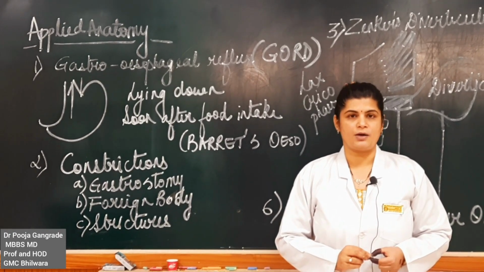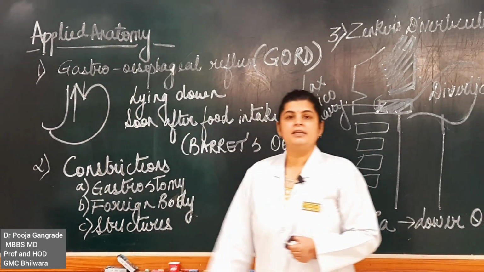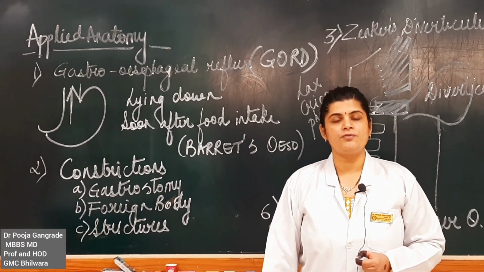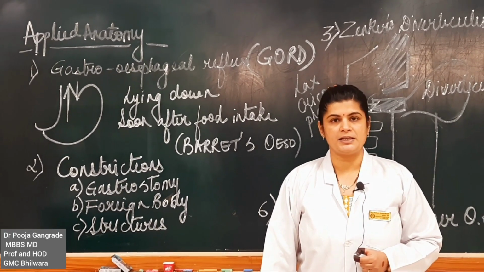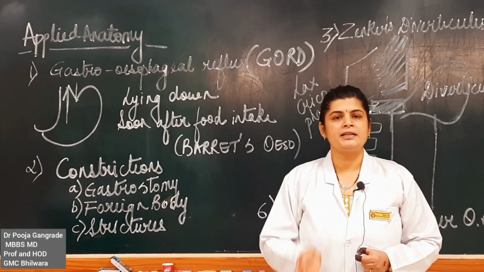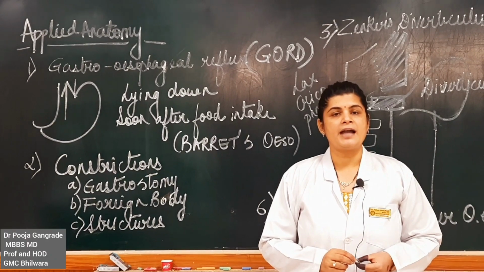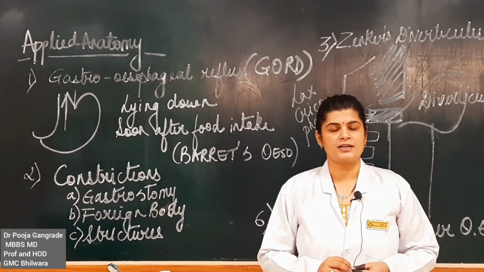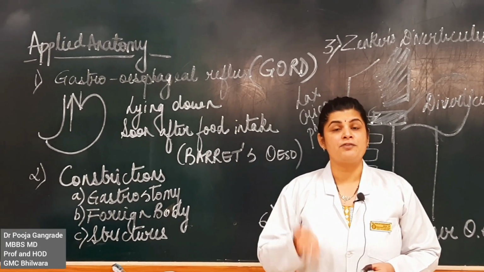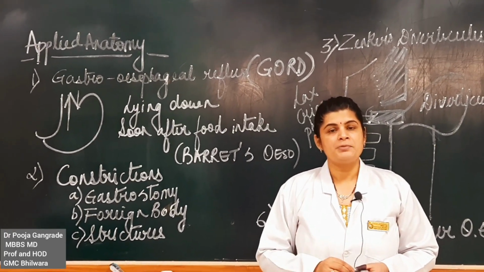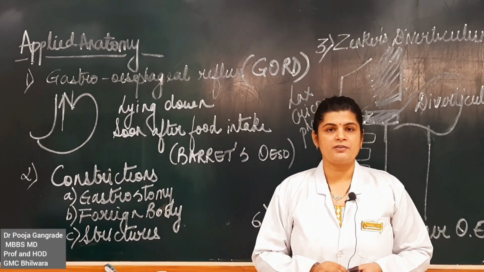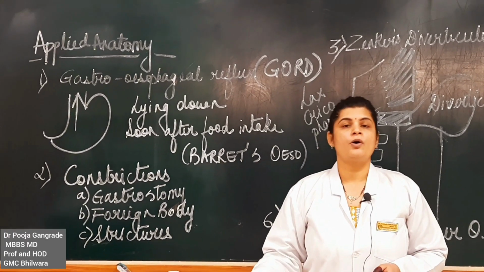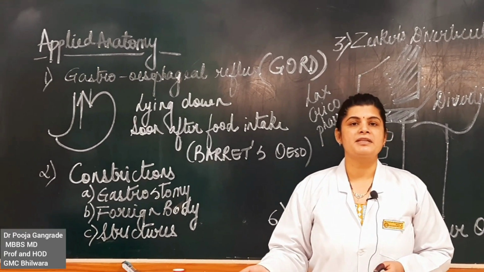The next complication which is related to GORD is related to the cancerous part, which is also called Barrett's esophagus. Now, the lining epithelium of the esophagus is stratified squamous epithelium, and that of the stomach is simple columnar epithelium. Because of repeated reflux and continuous irritation of the lower end of the esophagus because of the acid reflux, sometimes this stratified squamous epithelium converts into columnar epithelium and it becomes cancerous.